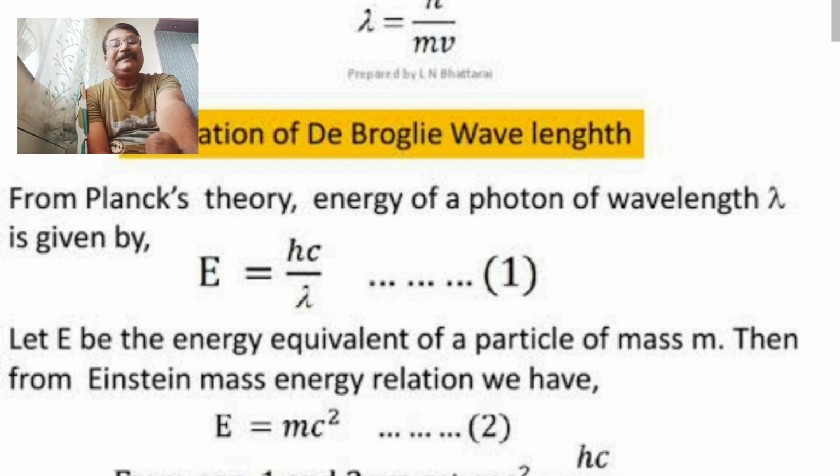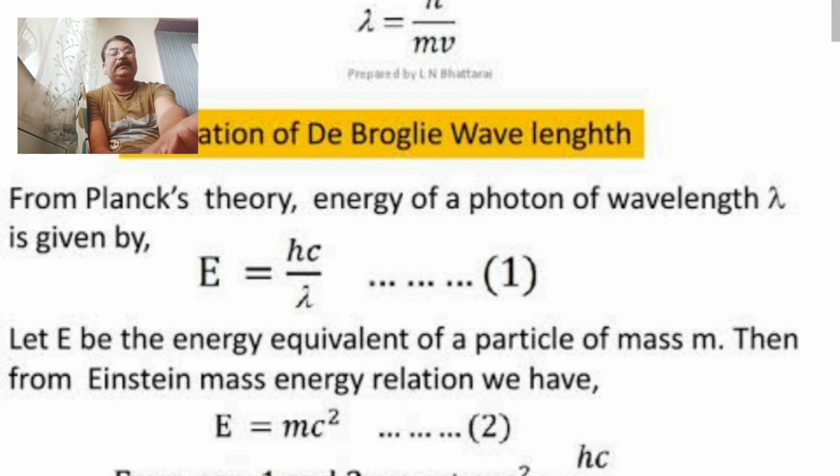Let E be the energy of an equivalent particle of mass m, then from Einstein's mass energy relation we have. Now we have to deduce the second equation. That is, if m is the mass of the particle of that radiation, then energy is explained according to Einstein's mass energy relation, and it is equation 2, that is E is equal to mc square.